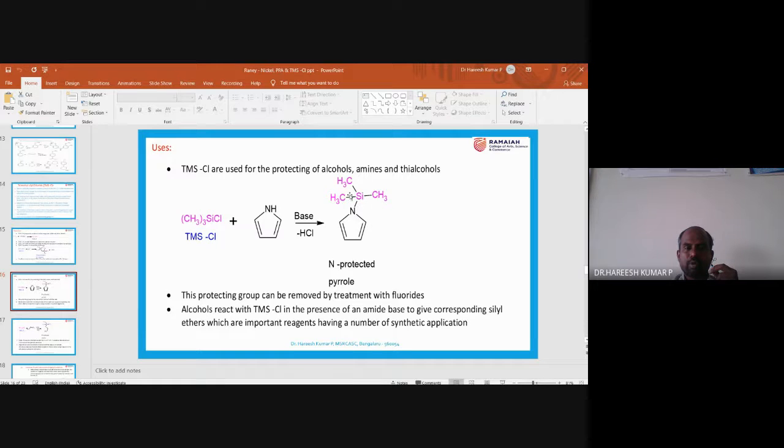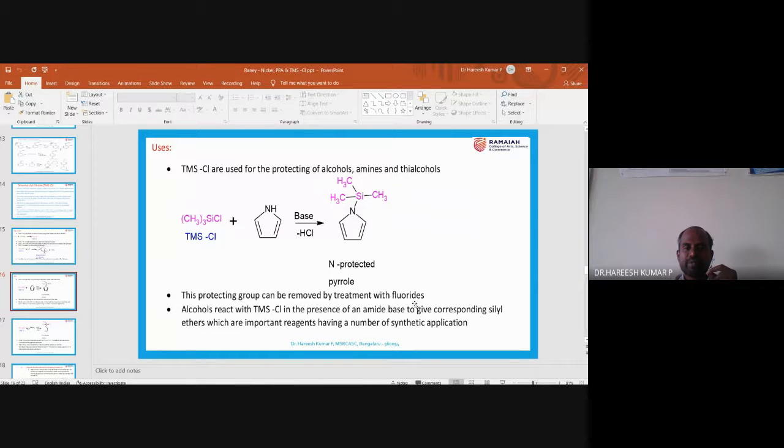After the protection, one can go for nitration or sulfonation or whatever the target compound to be prepared. Once the target is reached, then you can go for deprotection. Deprotection is possible just by treating with fluorides. What is the fluoride?